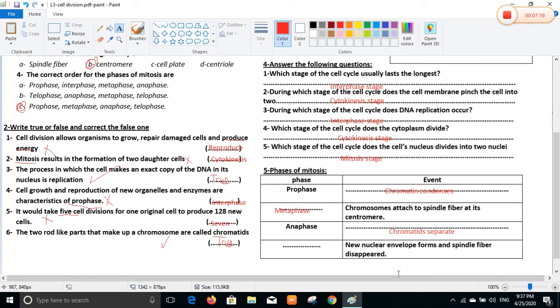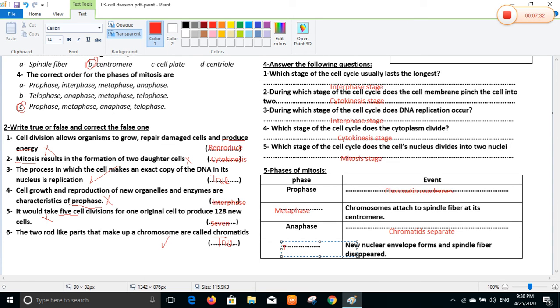Last phase of mitosis after prophase, metaphase, anaphase is telophase. What happens during telophase? A new nuclear envelope forms and the spindle fiber disappears. The spindle fiber has done its job: it separated and gathered the organelles of each cell on one side. So I don't need it anymore, and it disappears, and a nuclear envelope forms again to surround the organelles of each new cell. Yes?